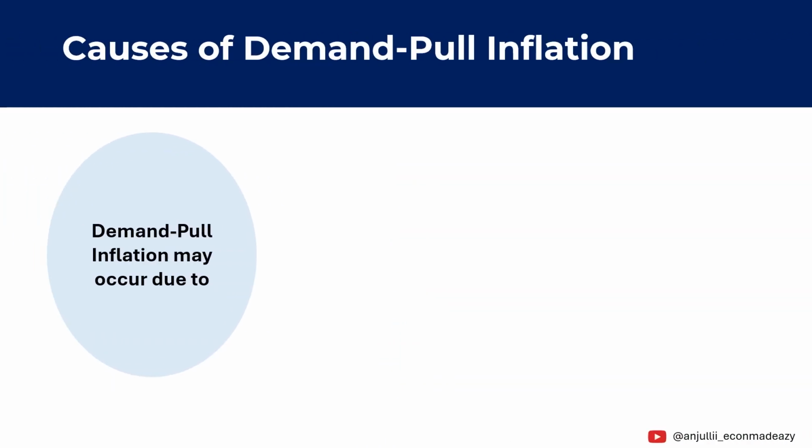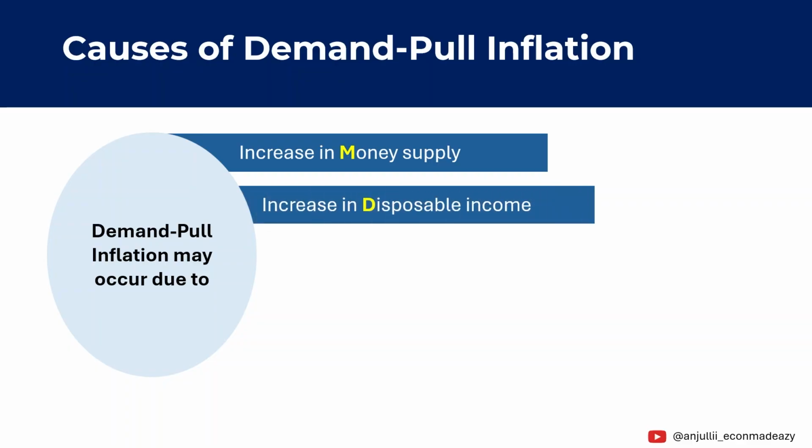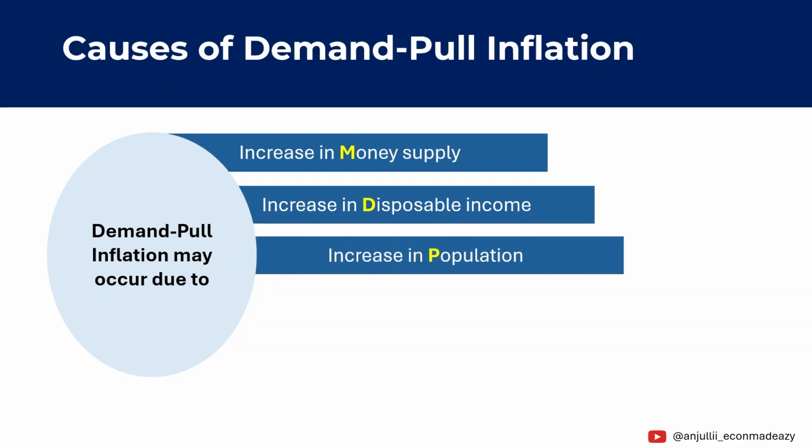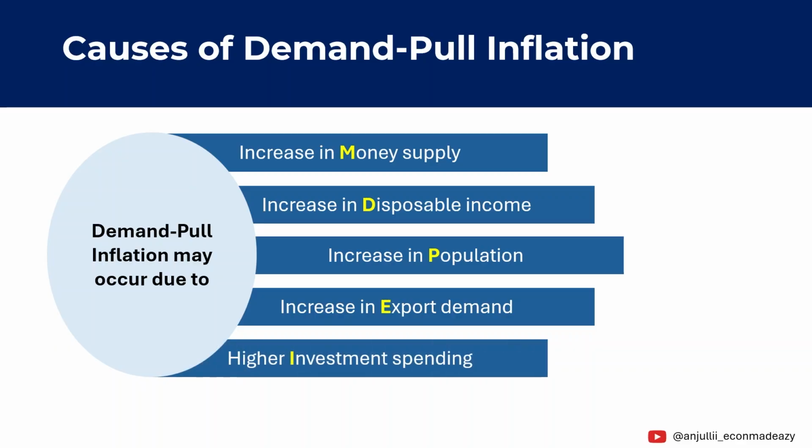What could be the main reasons that lead to an increase in demand in an economy? One important cause is an increase in the money supply. When more money circulates in the economy, people tend to spend more. Another reason is an increase in disposable income, meaning people have more money available to spend after paying taxes. Demand can also rise because of population growth, which increases the number of consumers in the economy. Similarly, higher export demand can increase overall demand when foreign countries buy more goods from a country. Finally, even higher investment spending by businesses can also increase demand in the economy.